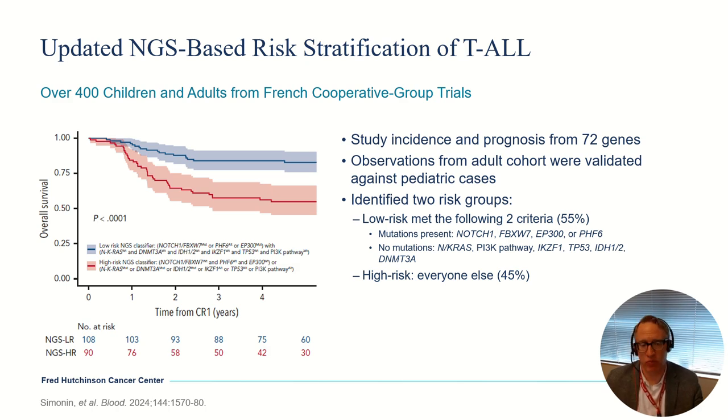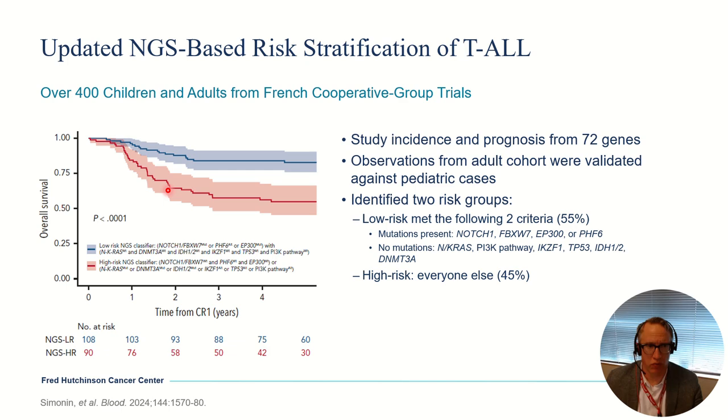They also could not have mutations in some of the same genes as before, like NRAS and KRAS, but also mutations in the PI3 kinase pathway, IKZF1, TP53, IDH, DNMT3A. So you could not have any of those mutations and must have had one of the mutations on the top line. Similarly, high-risk patients were everybody else. So if you didn't have one of those favorable risk mutations, or you had mutations in both categories or whatever, you were considered high risk.